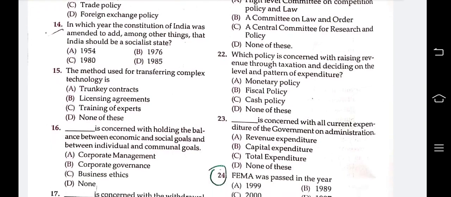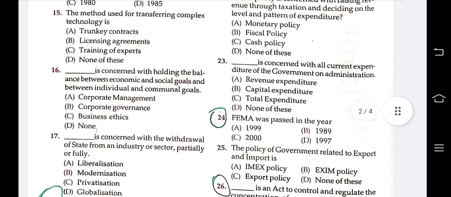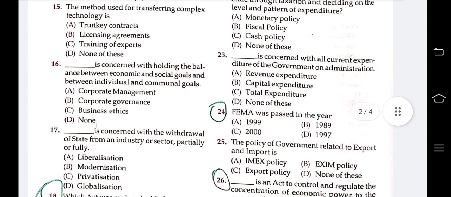Next question is 23. Dash is concerned with all the current expenditure of the government and administration. The options are revenue expenditure, capital expenditure, total expenditure, none of these. Here the answer is revenue expenditure. Revenue expenditure is concerned with all current expenditure of a government on administration.